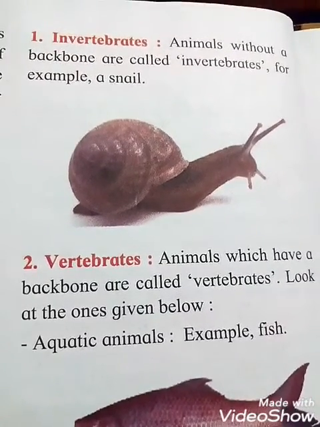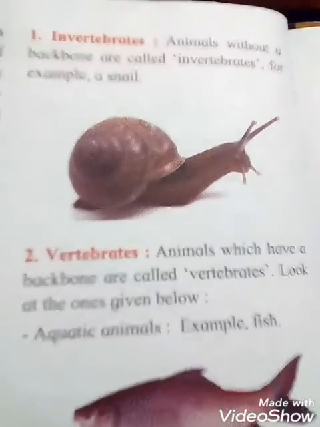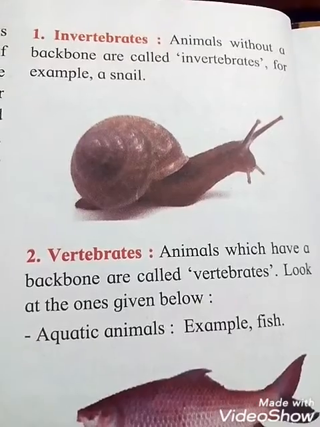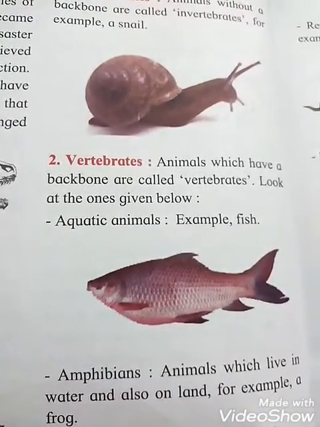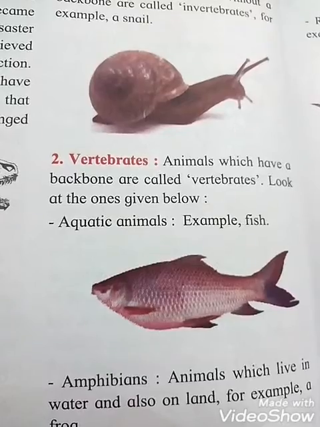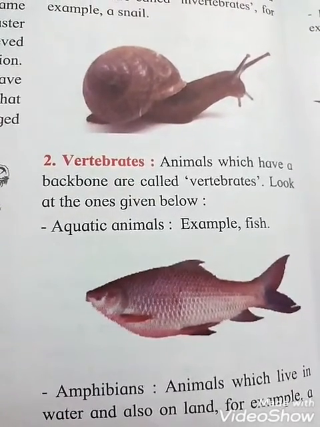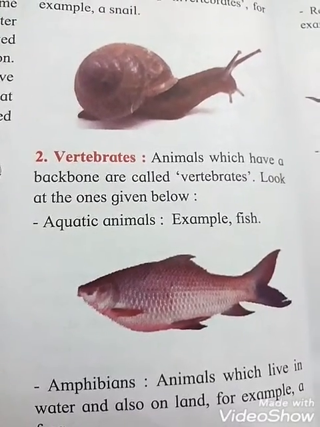Students, what do invertebrates mean? Animals without a backbone are called invertebrates. For example, a snail. Next one is vertebrates. Students, what do vertebrates mean? An animal that has a spine. So animals which have a backbone are called vertebrates.